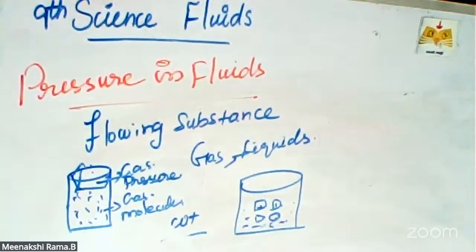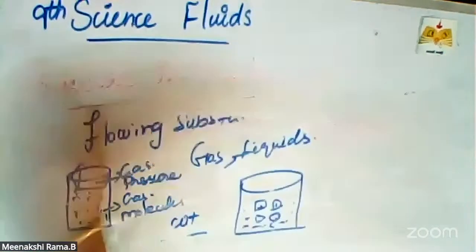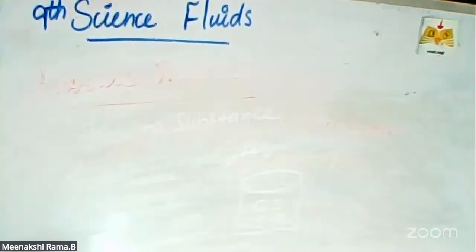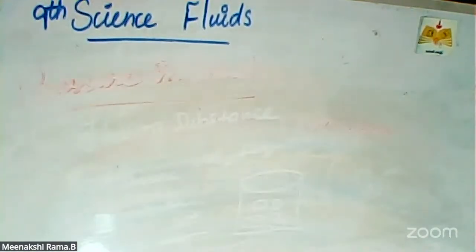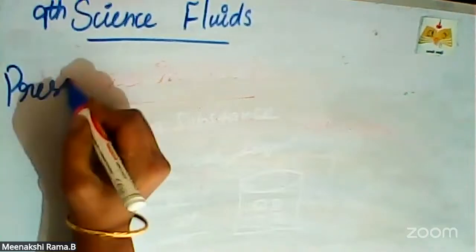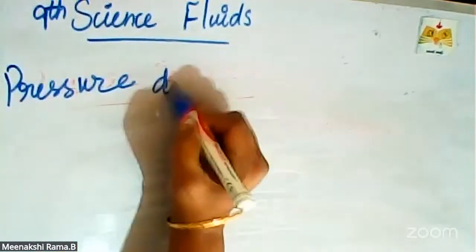Next one, pressure due to liquids. So the force is exerted due to the pressure. The body is submerged. The stone is submerged. Submerged means it is merged in the liquid. For example, an air-filled balloon immersed inside water is the best example for the pressure due to liquids.